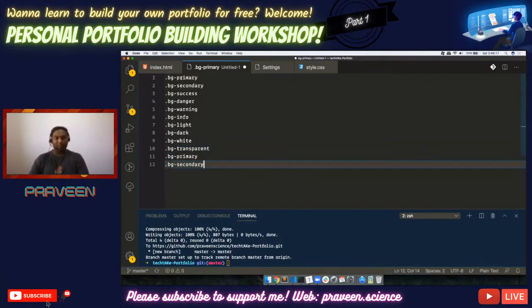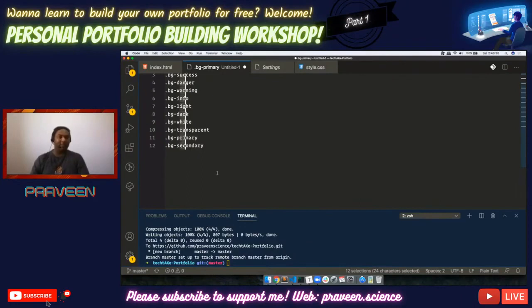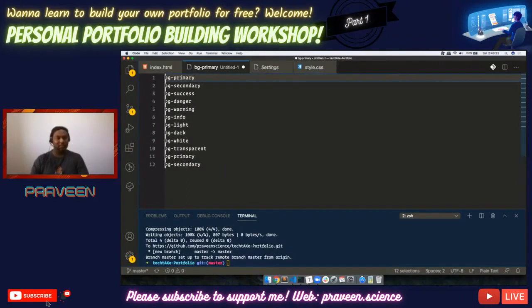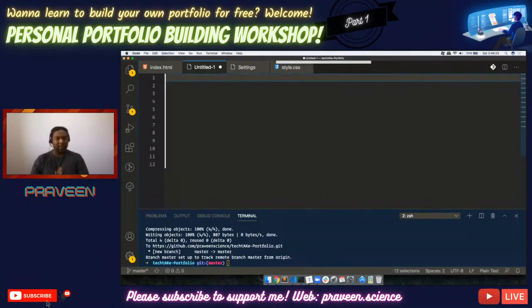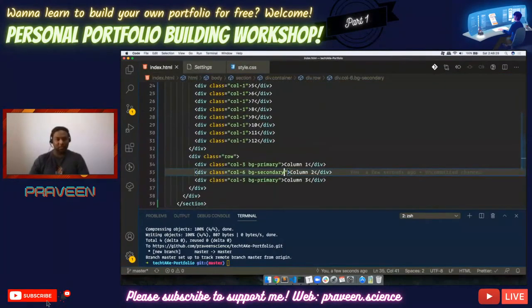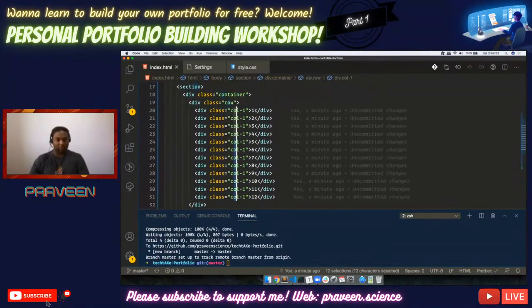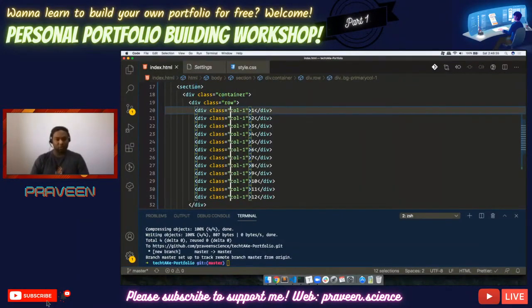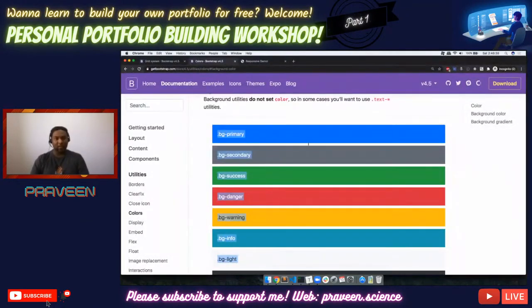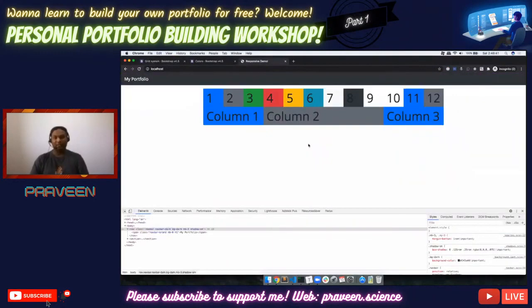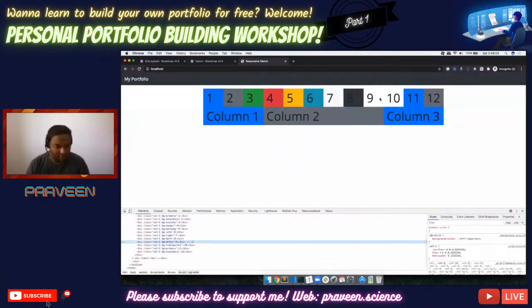Now, if I press my middle mouse button and then drag it, it's going to drag me on all the lines. So I'm going to get rid of this dot here and change it to space, cut everything. Don't save it. Let's close it. And then all I'm going to do is select all these things, paste it here, save it. If I go back to my page and refresh it, it's going to show me all the different colors. This is something which I generally make to see how things are working. Is there a difference between 9 and 10 by any chance? Why are they displaying the same colors? Okay, one is white, one is transparent. That is the reason. Great.